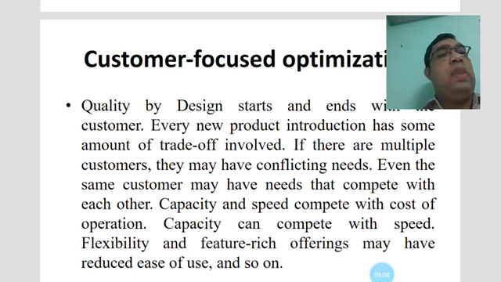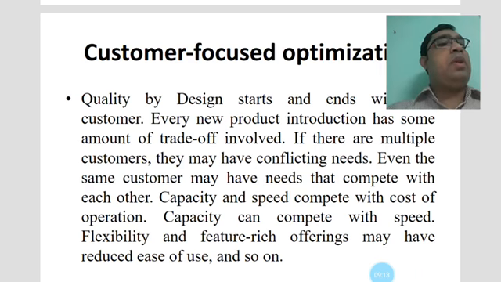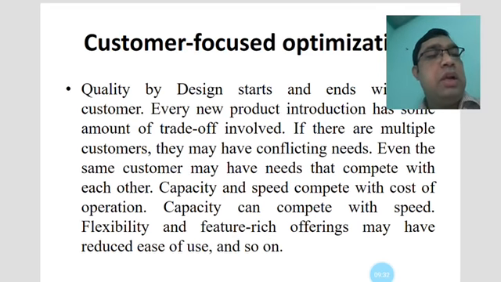And also a few customers will be in conflict, saying which type of product is good, and another type, and the same type of another company's product also is good. And for this, the customers will be satisfied with your product, and these customers will advertise it to other people, like telling your nearby friends. And sometimes they have needs that compete with each other, and otherwise you cannot survive with your product in the market.